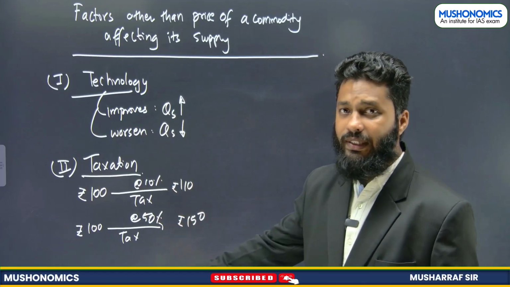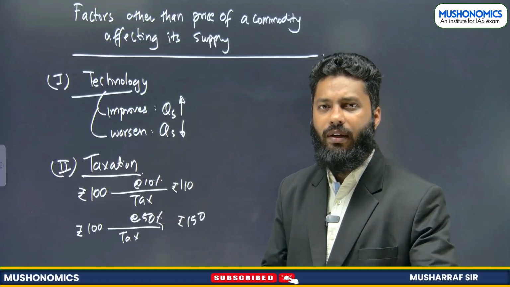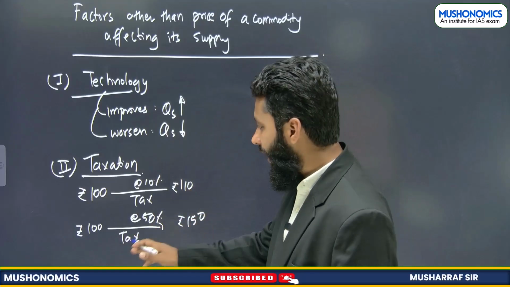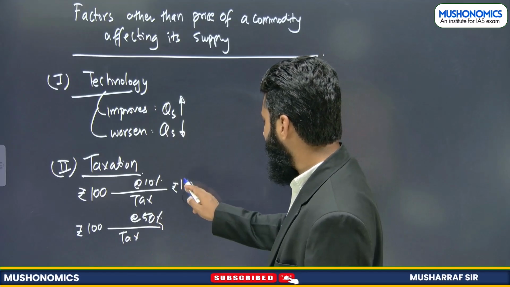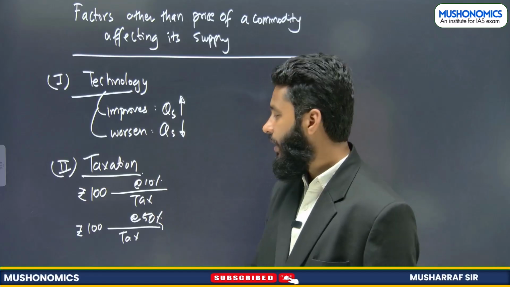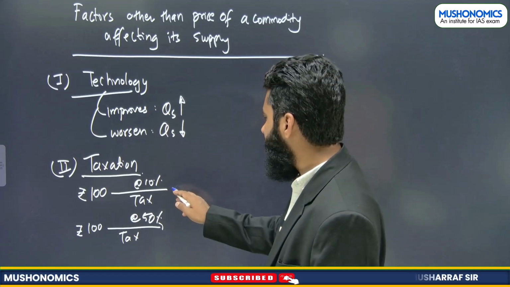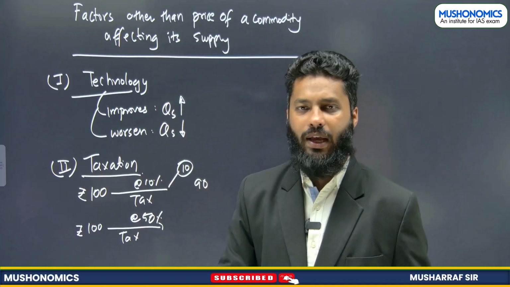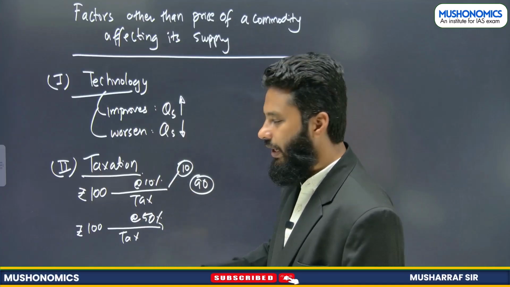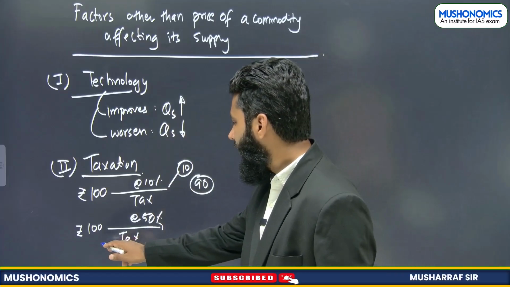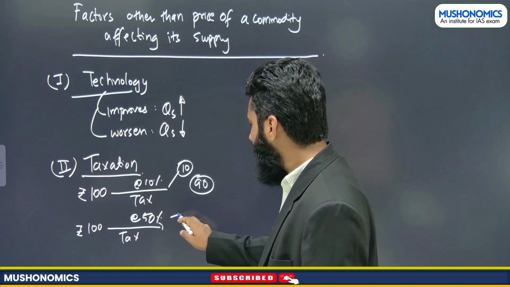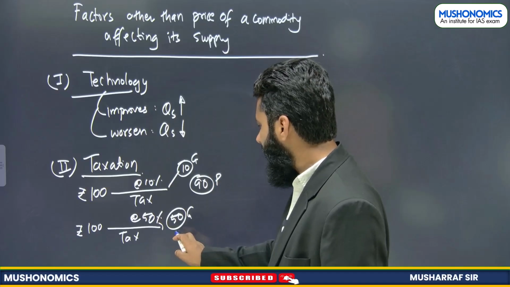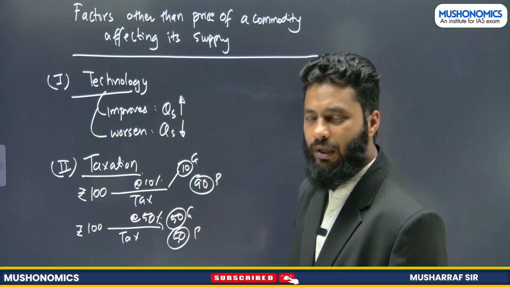Now, please don't see it like this, because what we are doing is managing indirect taxes. Otherwise, this tax has to be paid by the producer. If we understand the real picture behind this, when tax is 10%, that means 10 rupees will go to the government and you will have 90 rupees as your value, whatever you are earning here. Now, when we say tax at 50%, 50 rupees will go to the government, and 50 rupees will be there for the producer. This is the meaning of taxation.